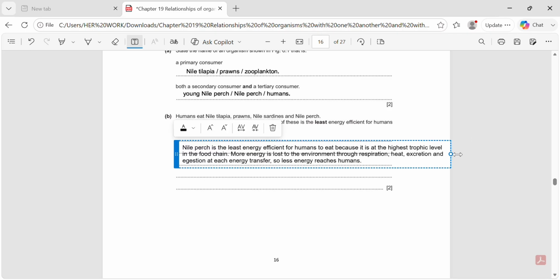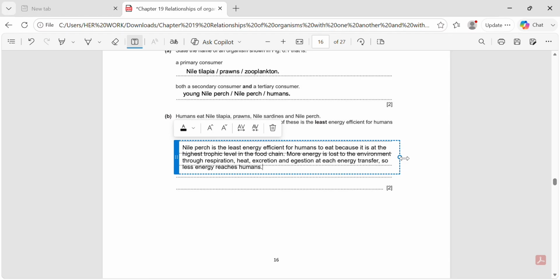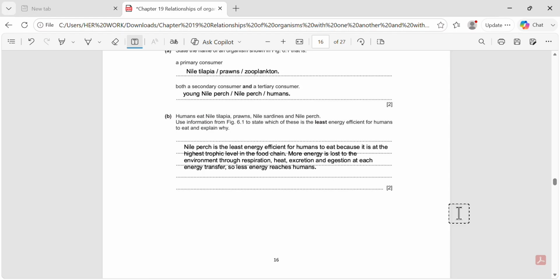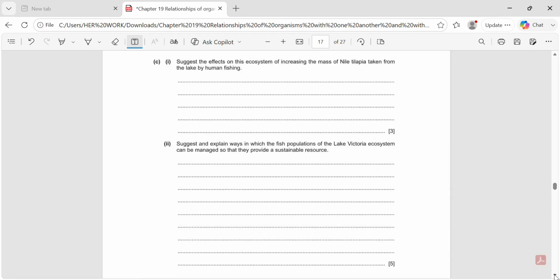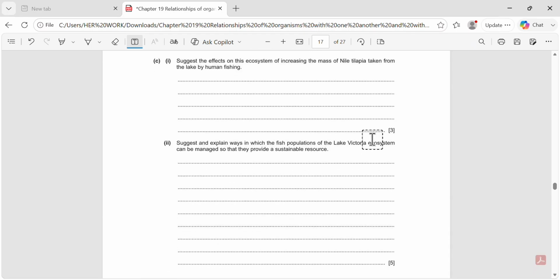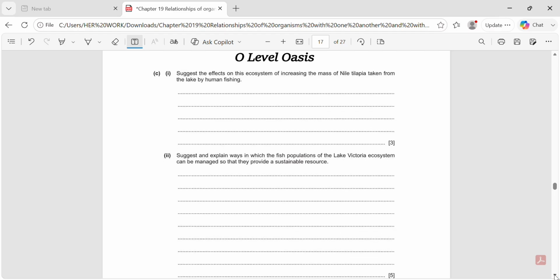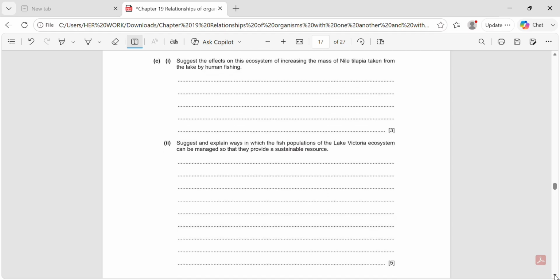So the answer we write is, Nile perch is the least energy efficient for humans to eat because it is at the highest trophic level in the food chain. More energy is lost to the environment through respiration, heat, excretion and digestion at each energy transfer, so less energy reaches humans. The next question asks, suggest the effects on this ecosystem of increasing the mass of Nile tilapia taken from the lake by human fishing.